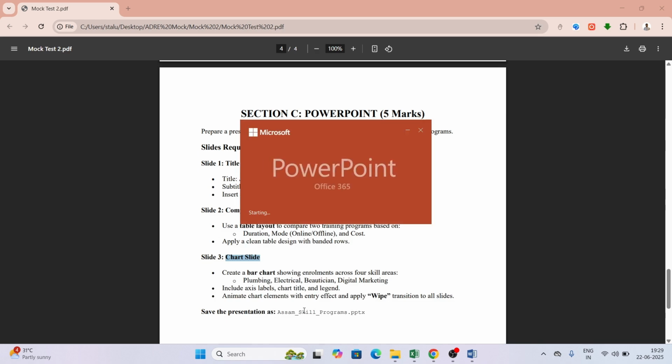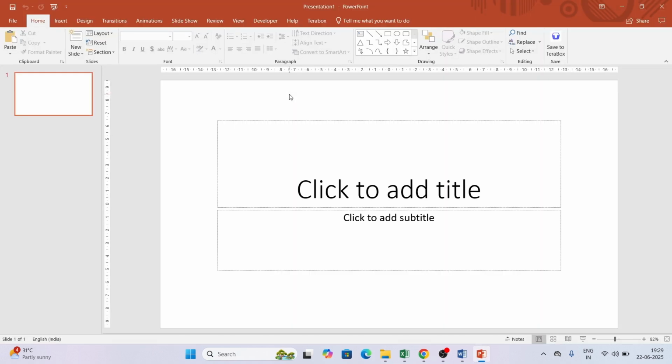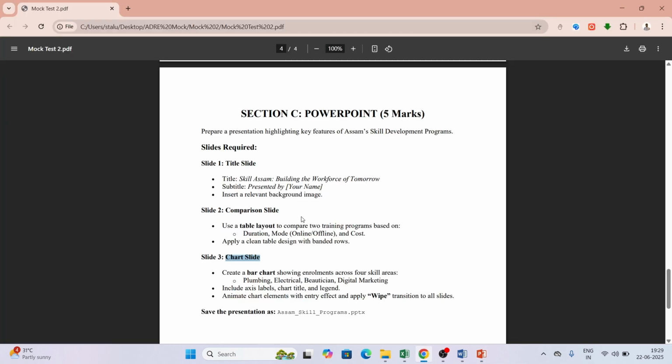So PowerPoint to my lower here. Then I will open up a blank presentation. Then let's see. Okay, first thing is the title, that is Skill Assam, building workforce of tomorrow.